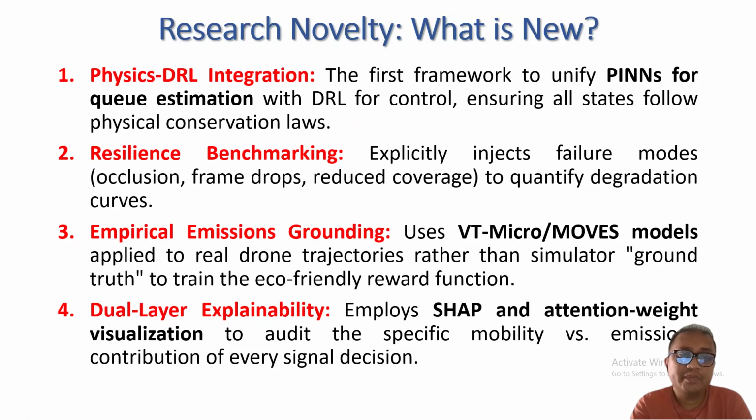Then empirical emission grounding: I want to include VT-Micro and MOVES type models from an emission point of view, and this will include an eco-friendly reward function. Dual layer explainability: I'll use SHAP and attention weight visualization to audit the mobility versus emission contribution for signal decisions in the traffic signal control system. So these are the 4 novelties of my study.